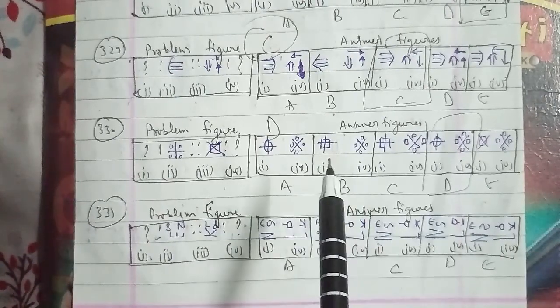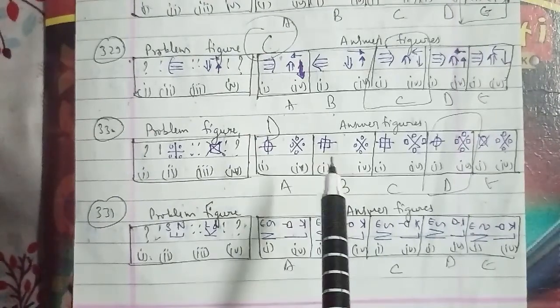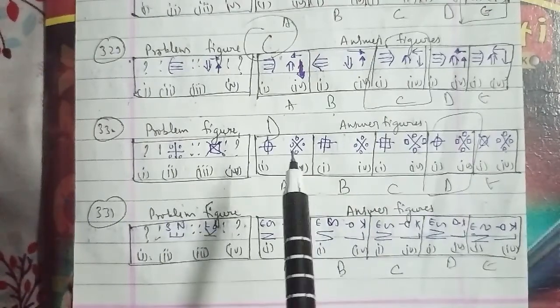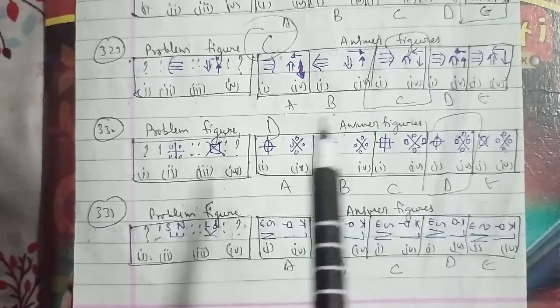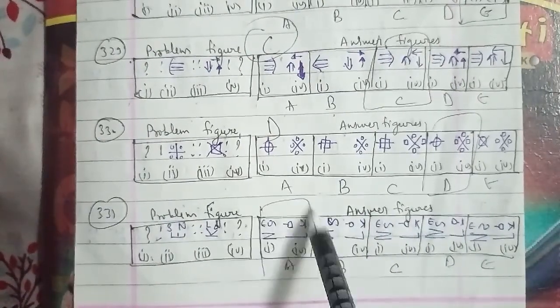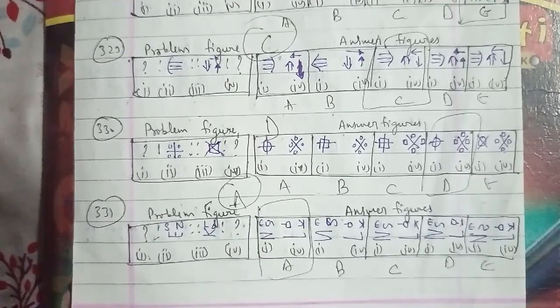In this case, as you can see, this is figure 1, then figures 2, 3, 4 and 5 respectively. In all the figures except in 4, all the arcs except the third one are laterally inverted, and thus the second element is formed from the first element. Hence figure 4 is the answer here itself. So we can say that the fourth will be the right answer for this question as well.